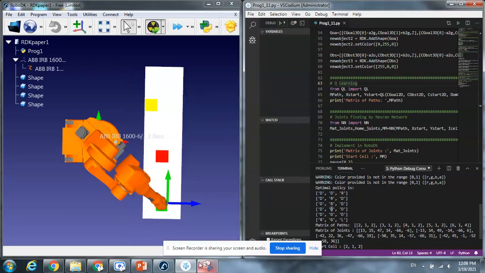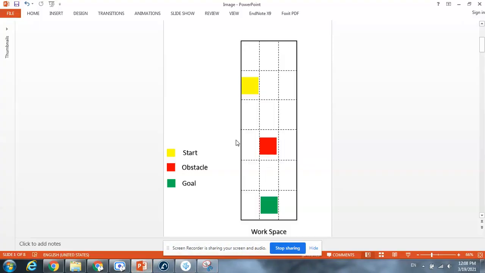Let me recheck it again with another environment. For example, I put the start here and the red here and the goal here.